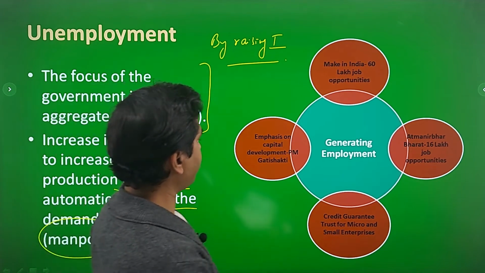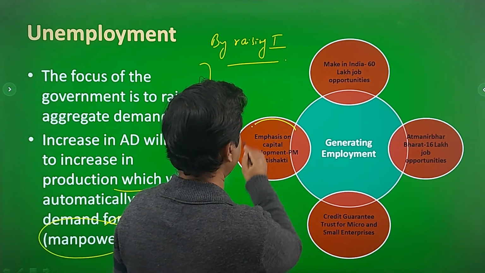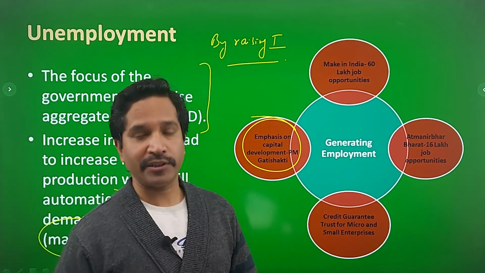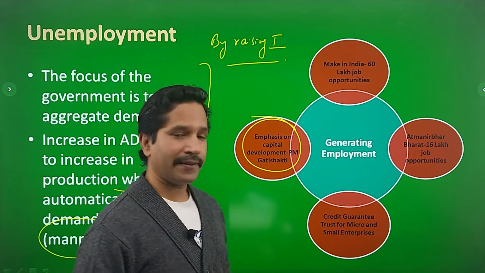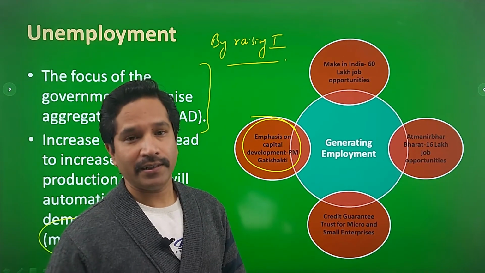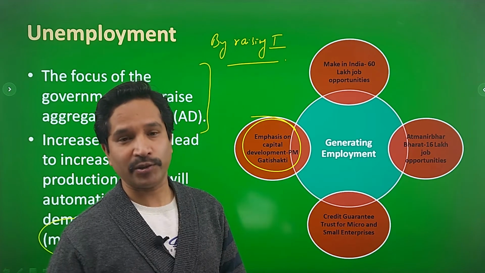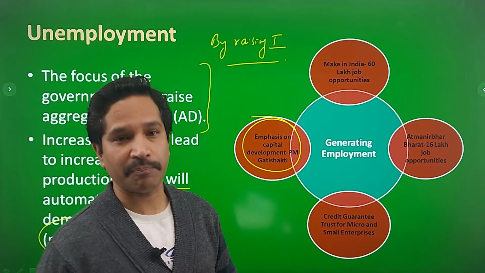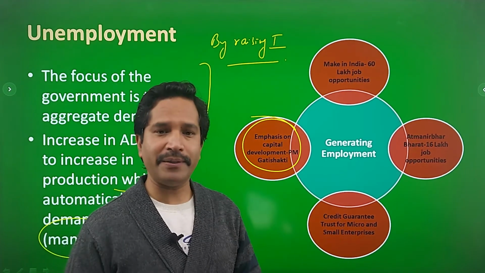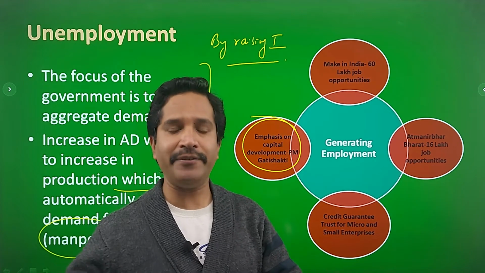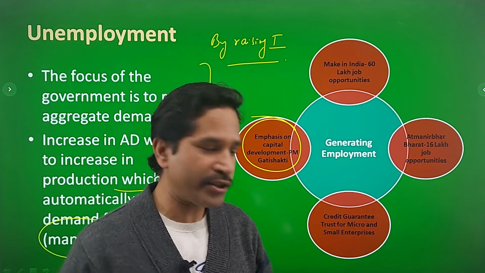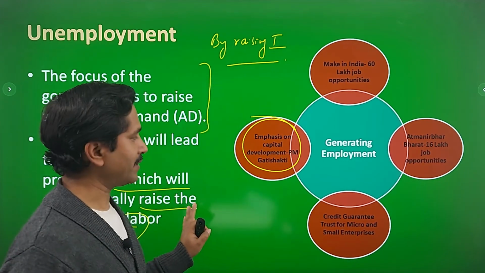For example, emphasis on capital development, PM Gati Shakti. I talked about this. Creation of 25,000 kilometer long national highways. Then huge capital investment. I told you that capital investment is worth rupees 10 lakh crore, which is 27% of the budget this year. All of these steps, because capital development means what? Capital development means investment in heavy and capital goods industry. So investment in heavy and capital goods industry leads to generation of employment opportunities, right?